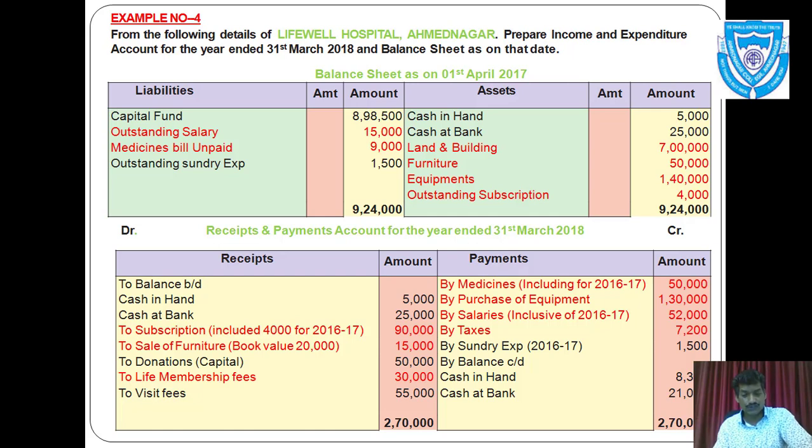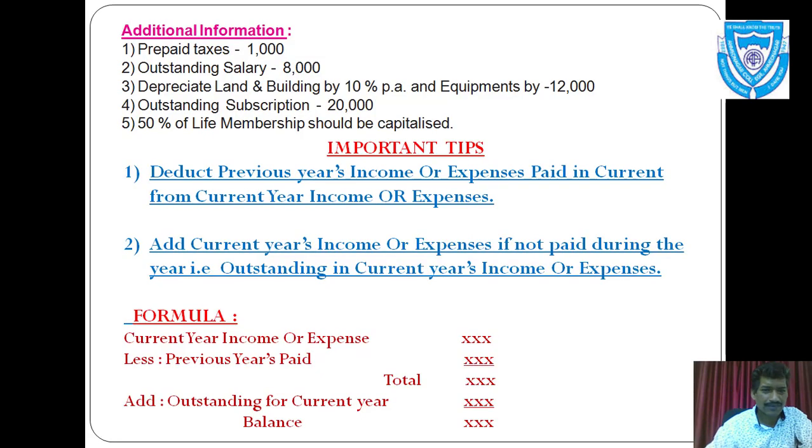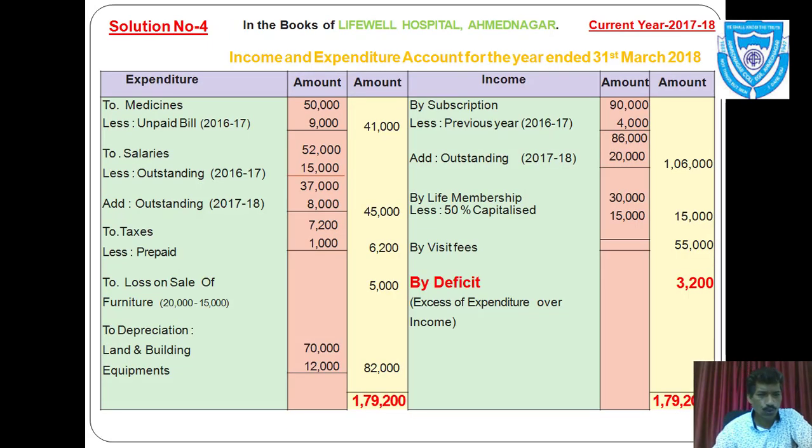So you can show that loss in income and expenditure account on expenditure side. You can see here, to loss on sale of furniture. In bracket is given 20,000 minus 15,000, and in outer column amount of loss is rupees 5,000.